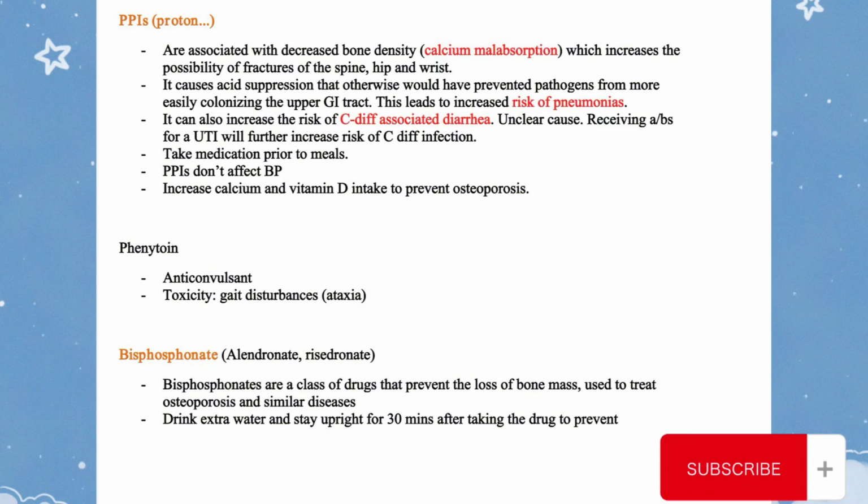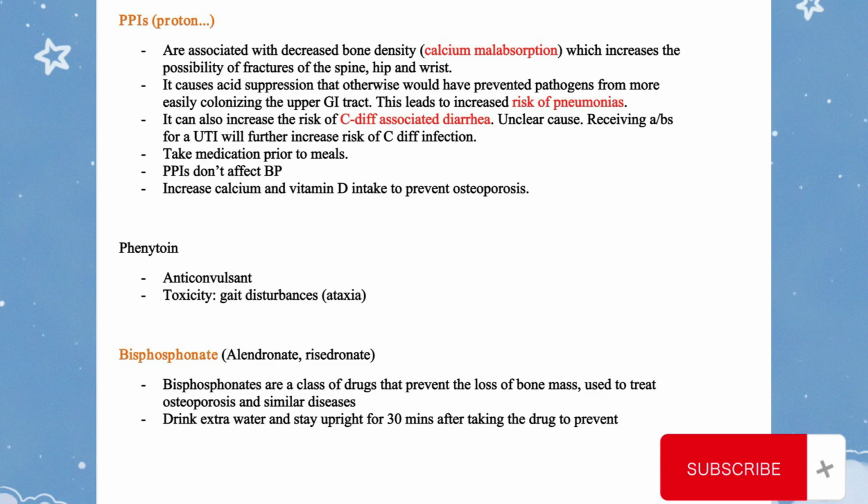It can also increase the risk of C. diff-associated diarrhea. Unclear cause. Receiving antibiotics for a UTI will further increase risk of C. diff infection. Take medication prior to meals. PPIs don't affect BP. Increase calcium and vitamin D intake to prevent osteoporosis.